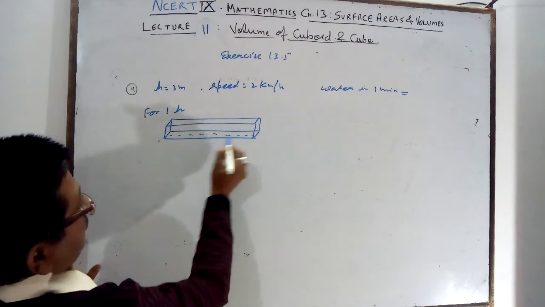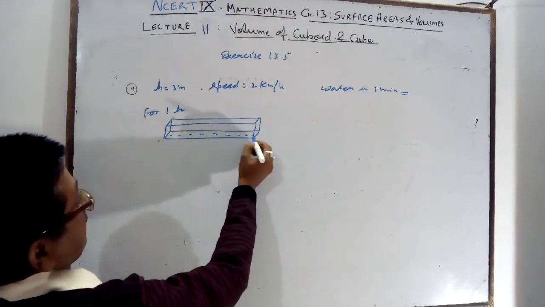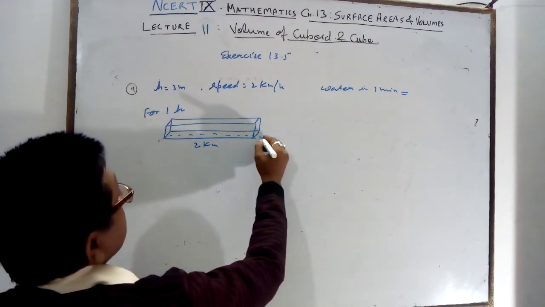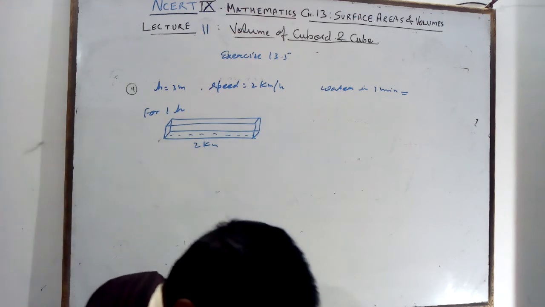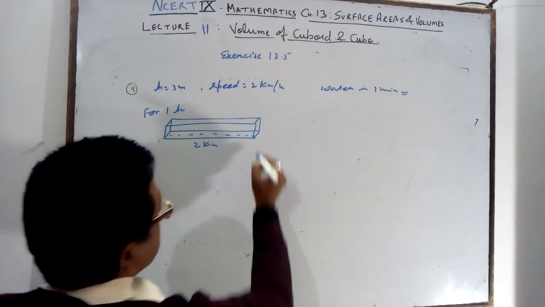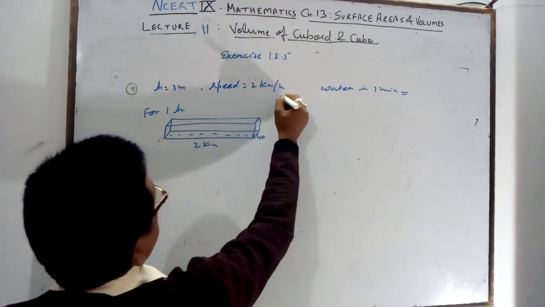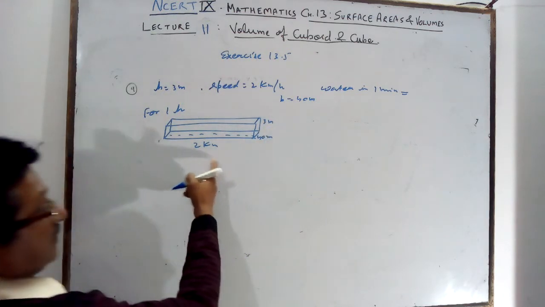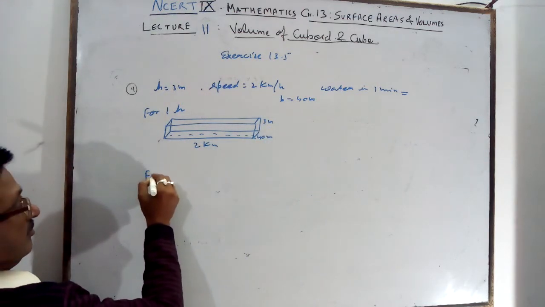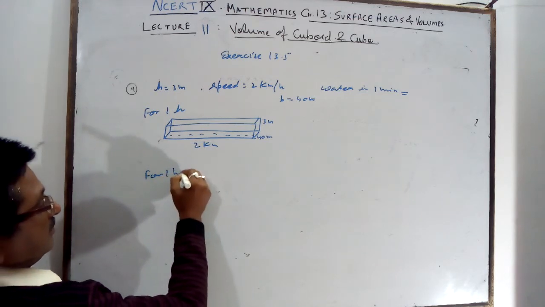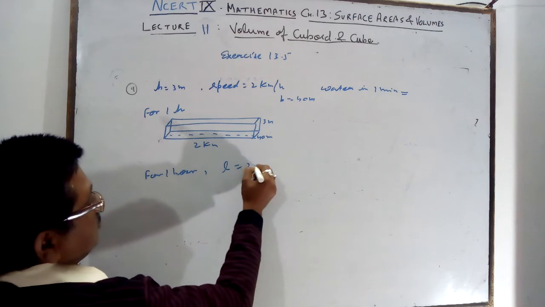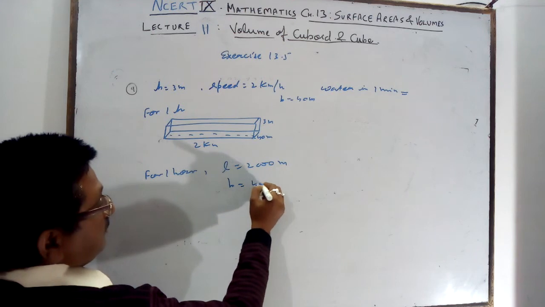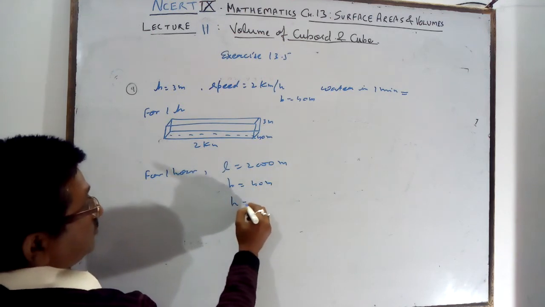After 1 hour, water will reach here. It means its length will be 2 km. Height is given 3 meter, and width is given 40 meter. This is for 1 hour. So length is equal to 2000 meter, breadth is equal to 40 meter, depth is equal to 3 meter.